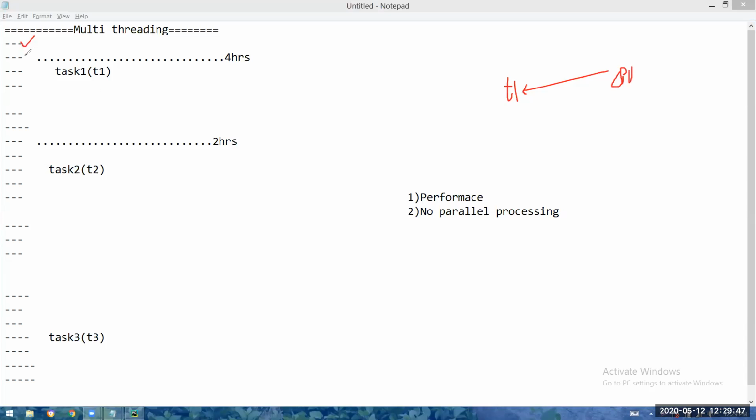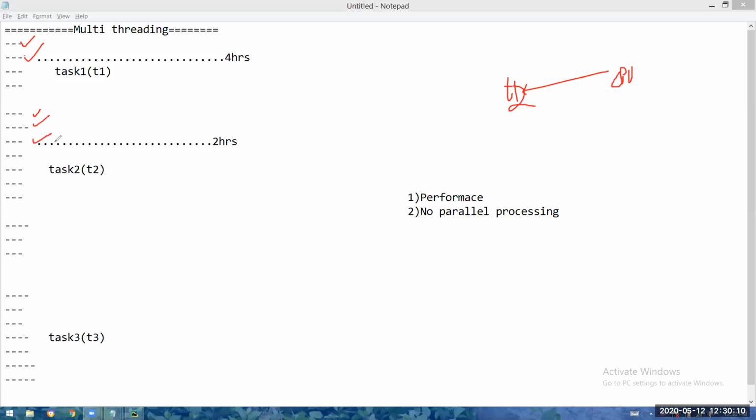This line is executed, this line is executed, but from this line to this line, how much time is required? 4 hours. Instead of making the CPU sit idle for 4 hours, T2 is also inactive, right? What will happen here? T2 will grab the CPU. It is also having its own piece of code for execution, right? T2 will grab the CPU and it will start the execution of its own piece of code.